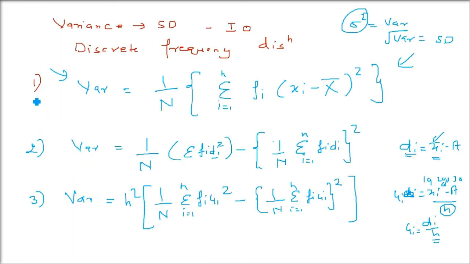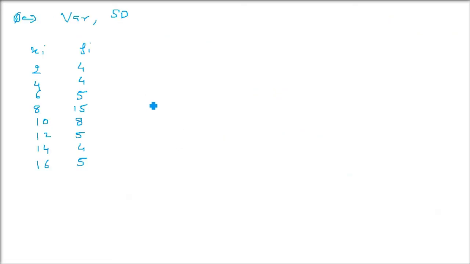So we'll use the first formula here directly, and you'll see how we do it. Because you have seen the formula, we have to find the mean, X bar. So this is the data. I'm taking another color to show you how the computation will start. First, Fi Xi: 4 twos are 8, 4 fours are 16. Don't worry about the numbers, this is just an example to tell you the steps. First column, second column multiplied, third column has come.